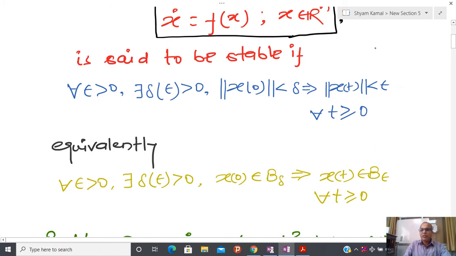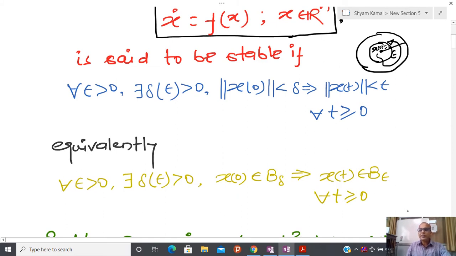In the previous class we have already drawn the diagram. If I have this kind of region and this is my output ball epsilon, then corresponding to the output ball I draw some kind of input ball, and if I start anywhere in it, I am going to stay in the epsilon ball. Please be careful: if you start exactly at the equilibrium point, you cannot move, because x0 equal to 0 is the equilibrium point. So I am not going to set the initial condition x0 equal to 0; I am going to set some finite initial condition. If I have this kind of behavior, then we say the system is stable.